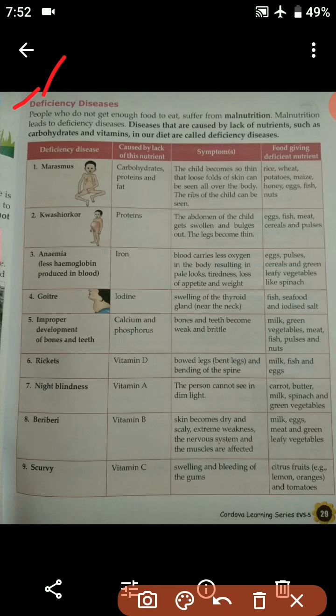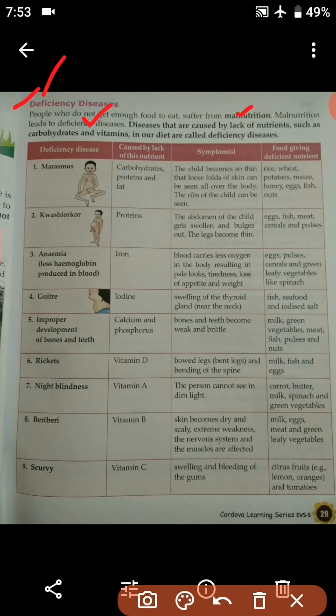People who do not get enough food to eat suffer from malnutrition. Students, we all know that in our country there are many people who do not get enough food to eat, and hence they suffer from malnutrition. Malnutrition is nothing but a lack of nutrients in our diet. Malnutrition leads to deficiency disease. As we know, due to the lack of proper nutrients in our diet, we suffer from disease, and those diseases are known as deficiency diseases.